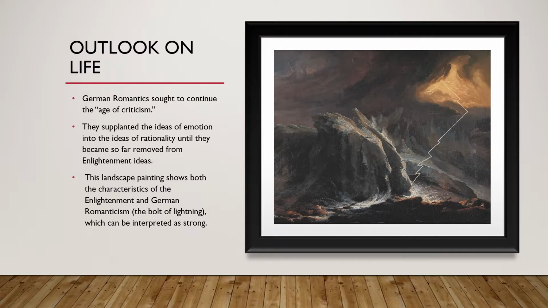In the image to the right you see Lower Grindelwald Glacier with a flash of lightning by Caspar Wolff. This landscape painting shows both of the characteristics of the Enlightenment. The glacier is majestic but menacing, robust, and real, as well as German Romanticism, the bolt of lightning, which can be interpreted as strong emotionalism and passion from the artist. It's a prime Sturm und Drang example.